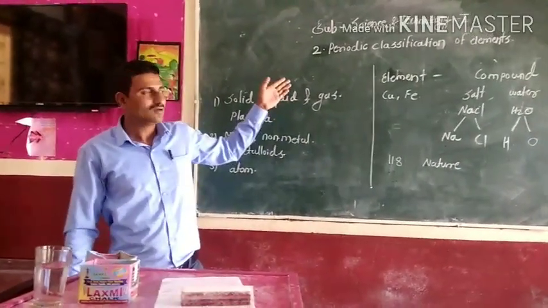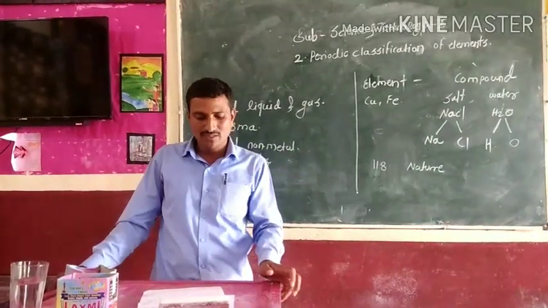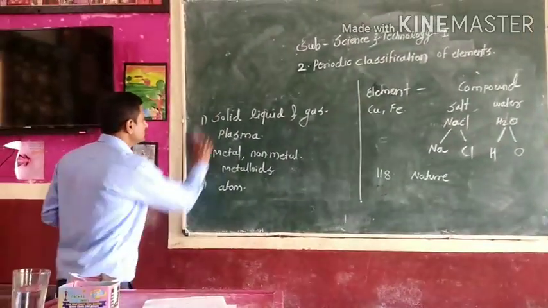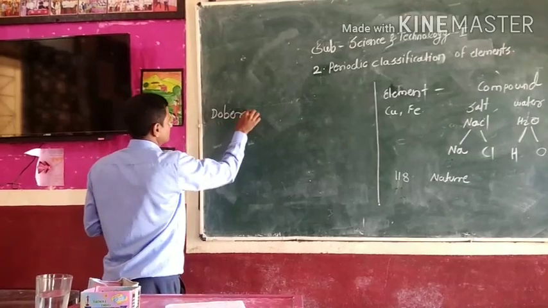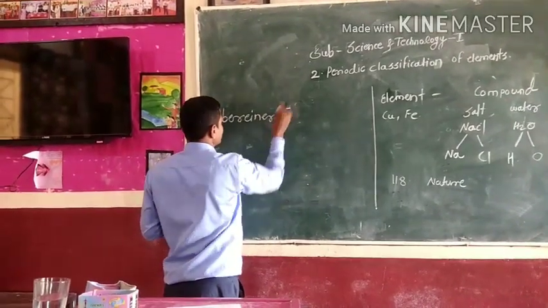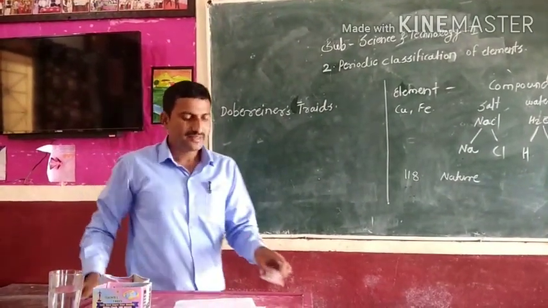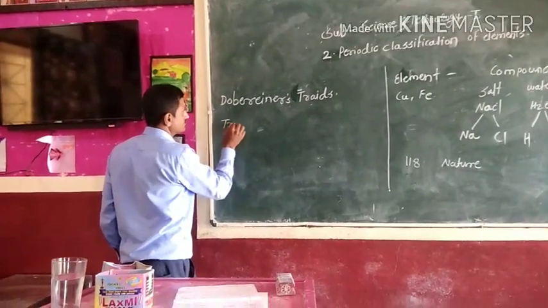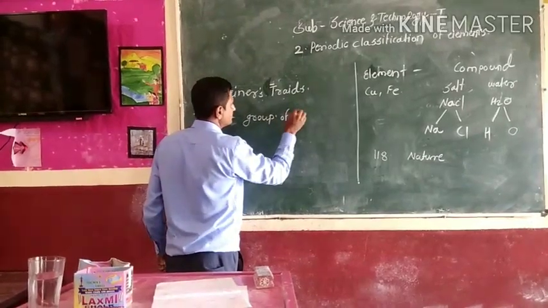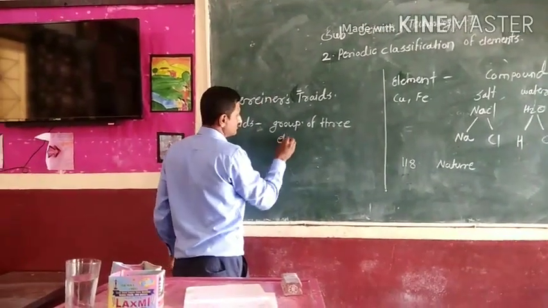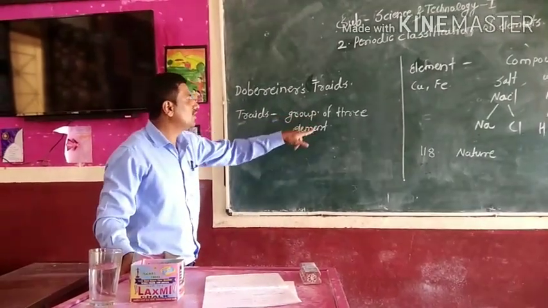The first scientist to classify elements is Dobereiner, and his rule is Dobereiner's triads. Triads means a group of 3 elements. Their properties are similar.